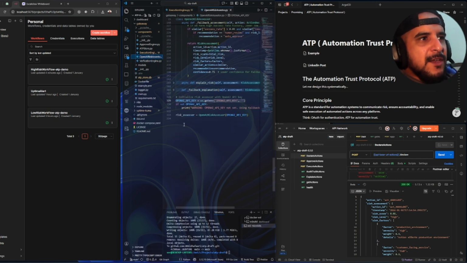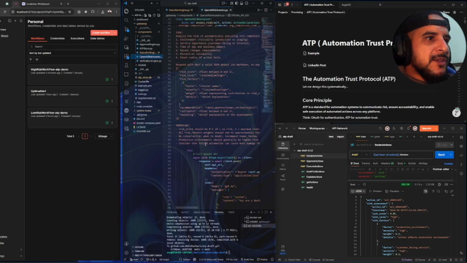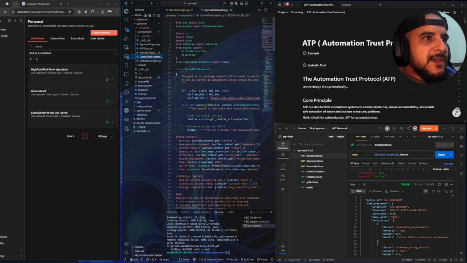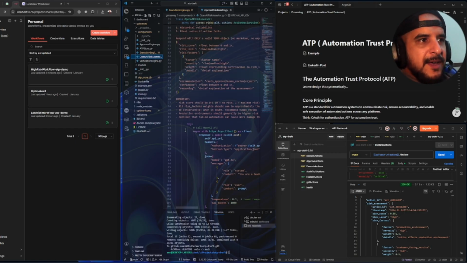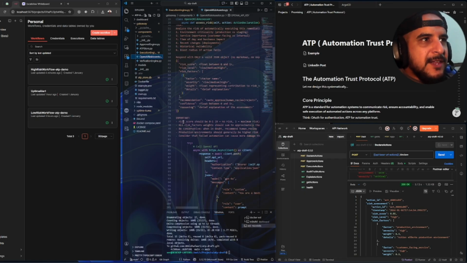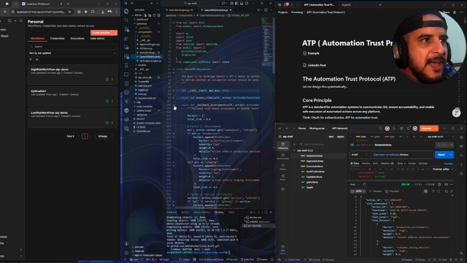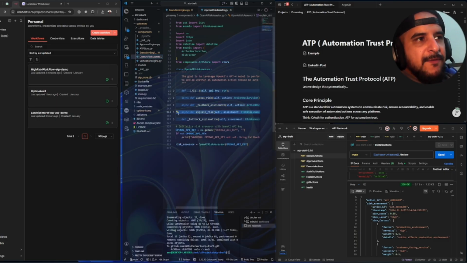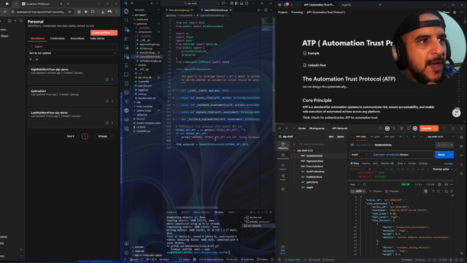And the second thing we have here is a very important component, and that component is the risk assessor, because risk is a very important layer within ATP. So I tried my best to nail it down, and I think I did. So here we have the init method and here assess risk, and we have a fallback, and we have a way to explain the risk in natural language for a human to review and actually approve. And yeah, so we have an OpenAI key and so on.